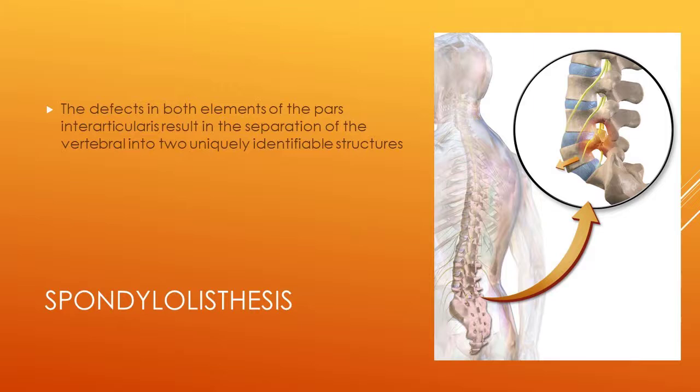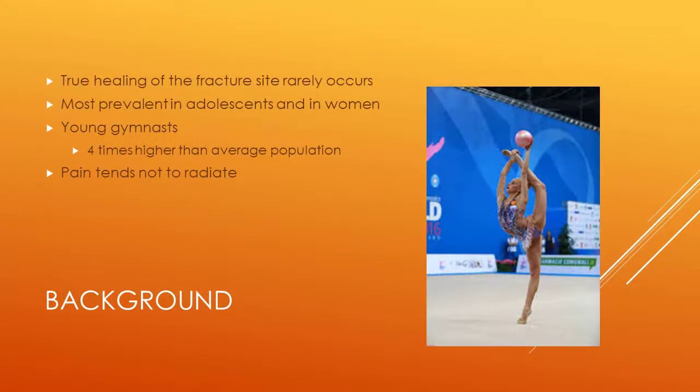In this case, the defects in both elements of the pars interarticularis result in the separation of the vertebra into two uniquely identifiable structures. Basically, we have a bilateral spondylolysis going on here. Fixation between the affected vertebra and the one below it is lost, resulting in the superior vertebra sliding anteriorly and possibly inferior onto the one below it. In spondylolisthesis, true healing of the fracture site rarely occurs. It is most prevalent in adolescents and in women.